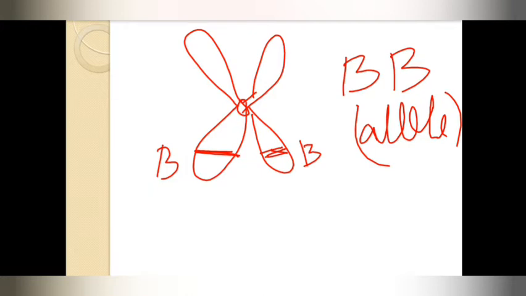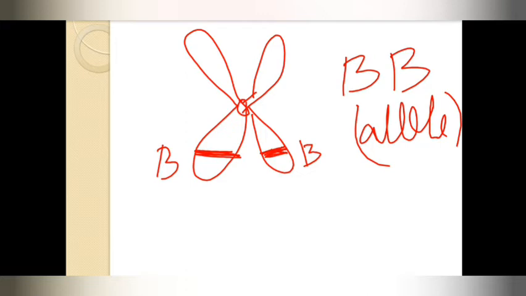Now if both indicate capital B, that means the person will have black color. Black hair color is the character, and that character is controlled by whom? Genes. The gene has some position, and both chromosomes have that character. That character, the genotype, will be indicated by this letter.